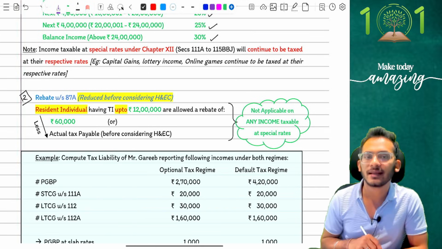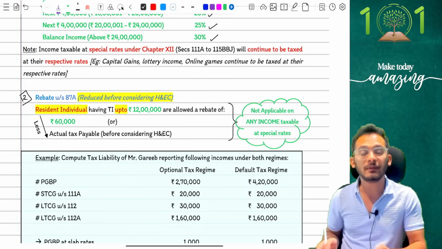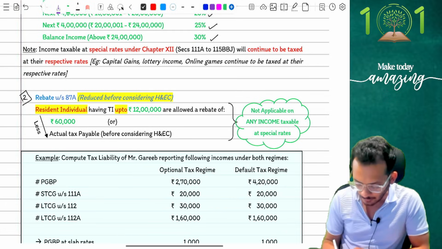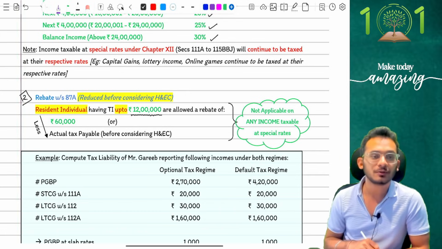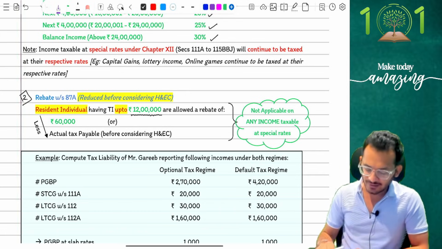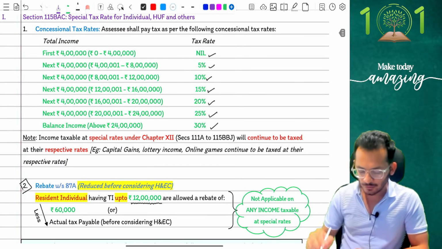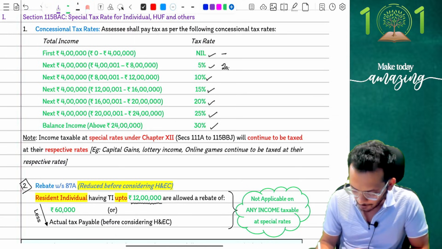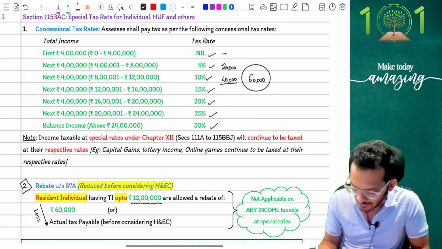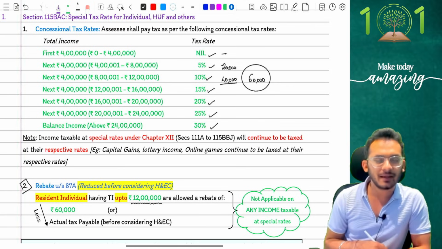So read the lines very carefully. It says when you want to claim rebate under new tax regime, you can now claim a rebate up to 12 lakh rupees. So let's check on the top. If you notice, for 0 to 4 lakhs it was 0, for 4 lakh to 8 lakh it was 5%, which was 20,000 rupees, and up to 12 lakhs it was 40,000 rupees, which means I was eligible for a quantum of 60,000, and that is what my rebate is.